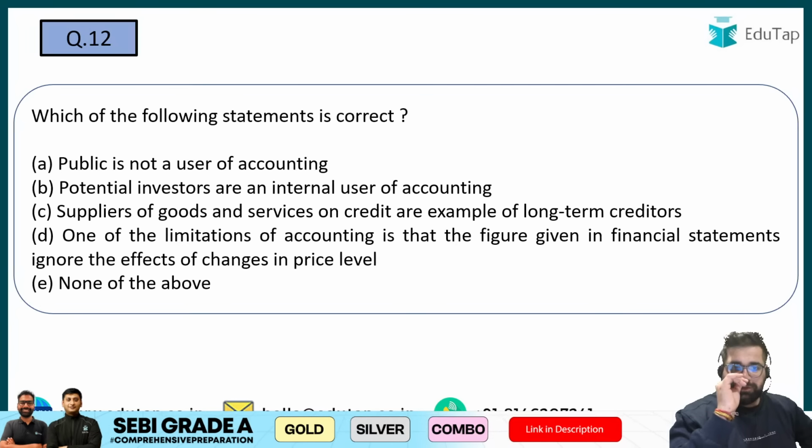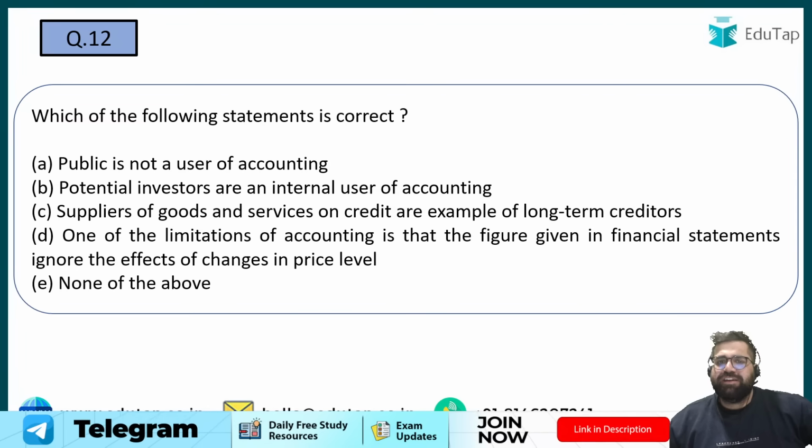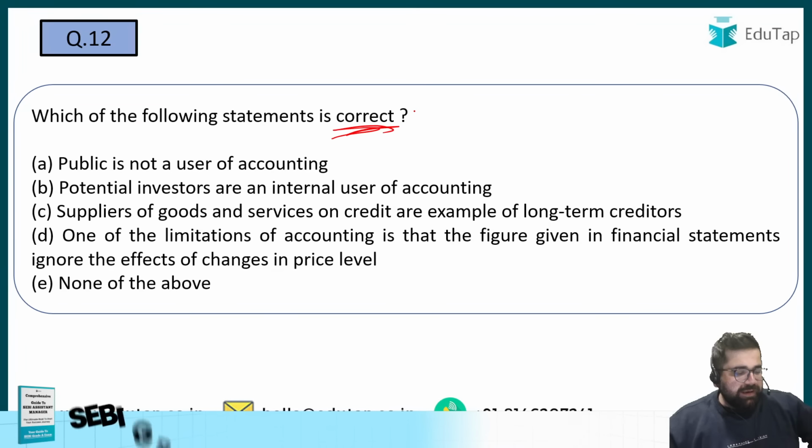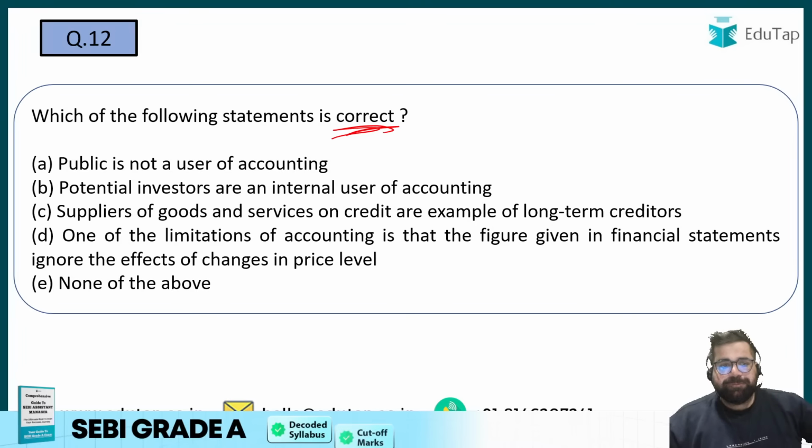Right? Question number 12. Chaliye. See, when the questions are easy, we don't have to waste too much time on it. Just answer and keep moving ahead. Which of the following statement is correct? Now you have to identify the correct one. Read all the statements and tell me your answer.